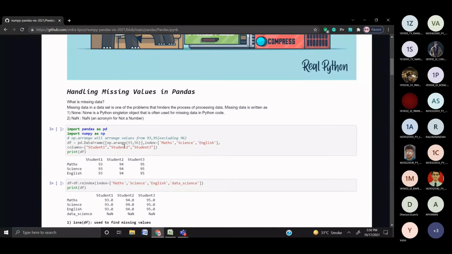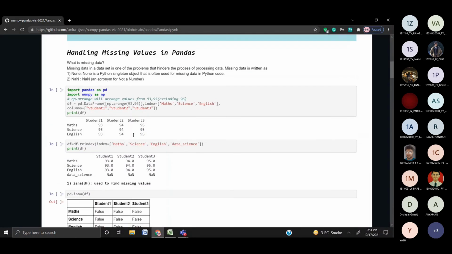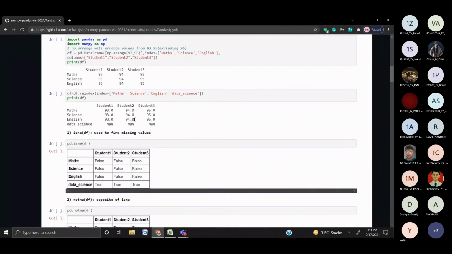I put 3 subjects and 3 students. The marks for math, science, and English are as follows. Now I'll reindex it to add one more subject, data science.